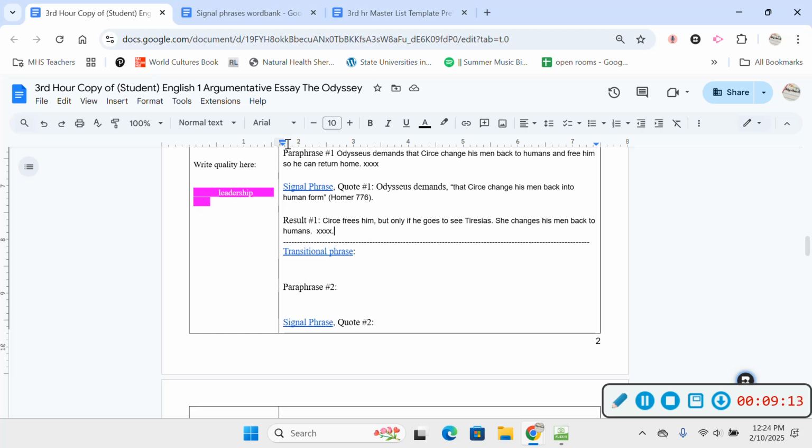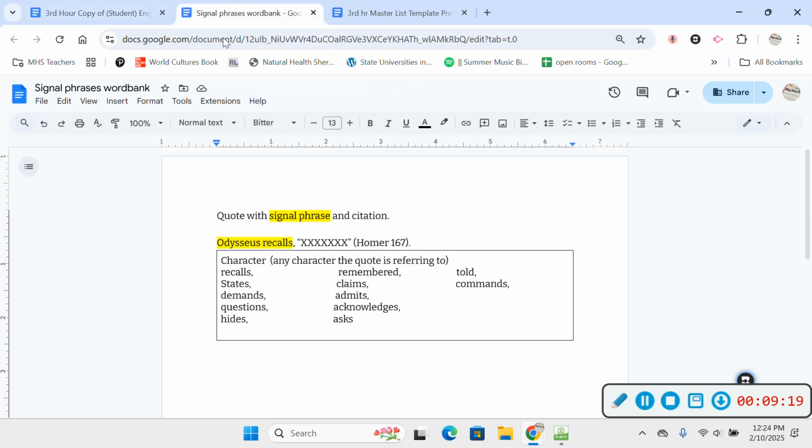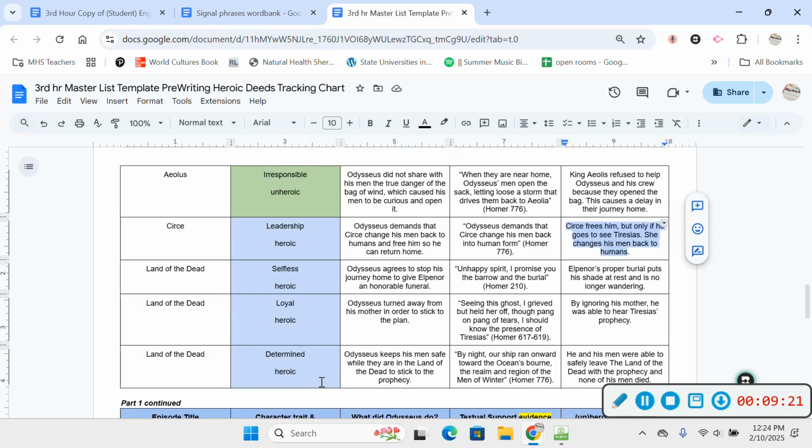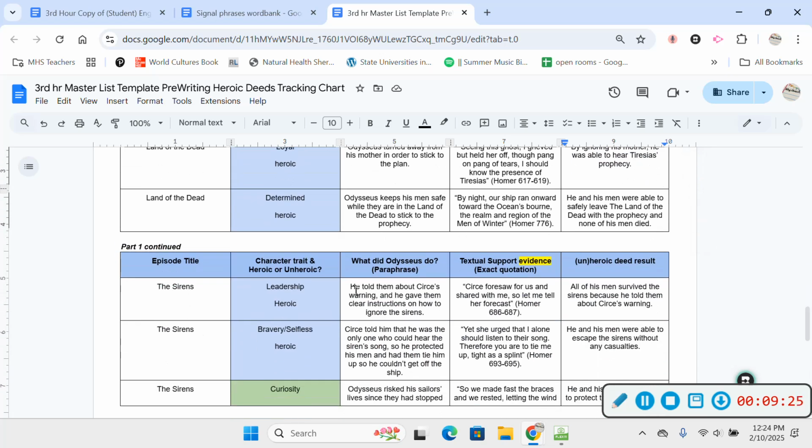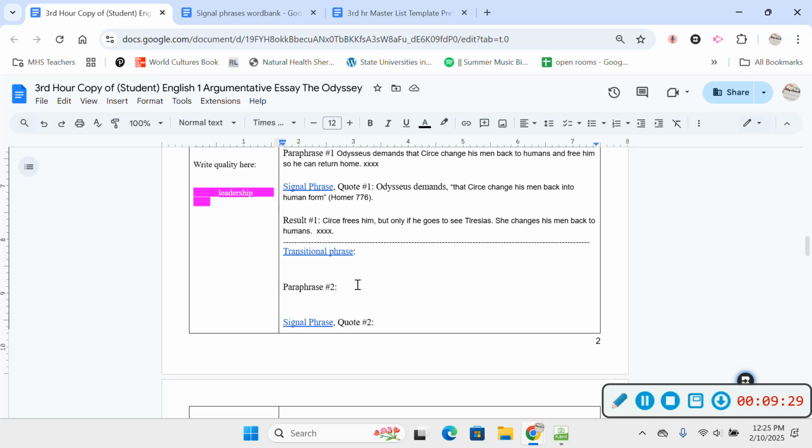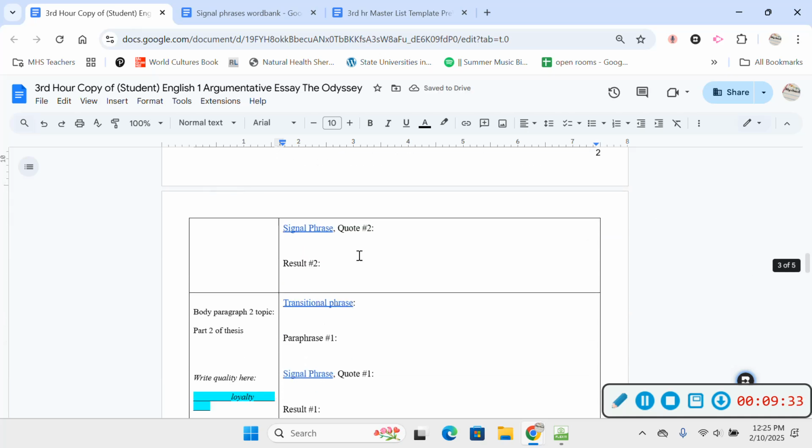And then what I'll do is the same exact thing for my second example on how Odysseus shows leadership. So I'll go back to the drawing board, I'll look for another transitional phrase, and then I'll go and find in our list another example of him showing leadership. And once I do that, I'll copy and paste it over here, paraphrase, that kind of thing, and then find my quote, and then find my results. So I'm really just copy and pasting a lot of information here.